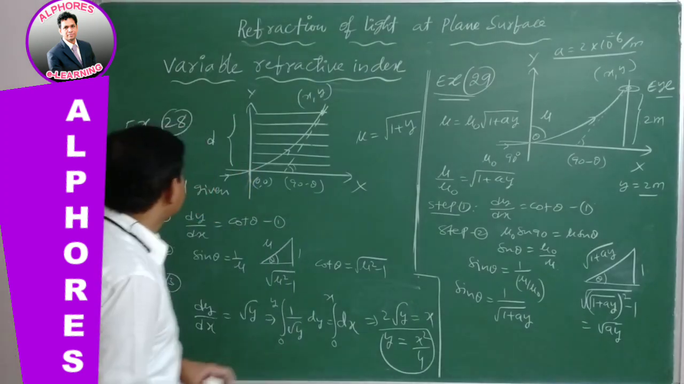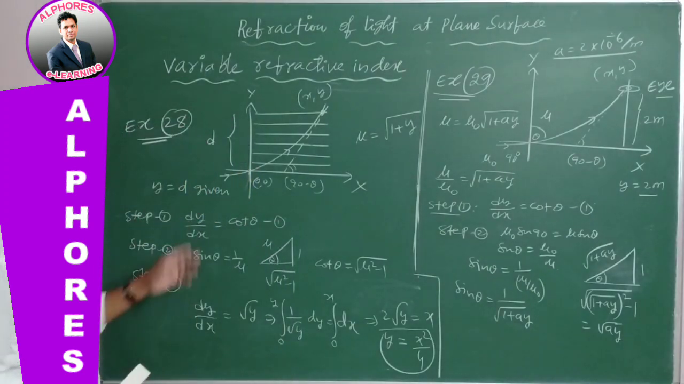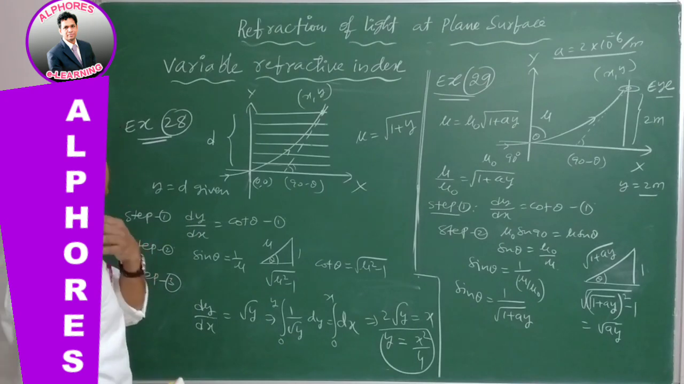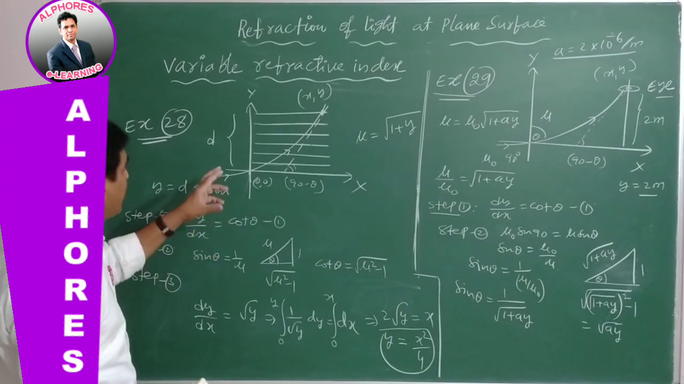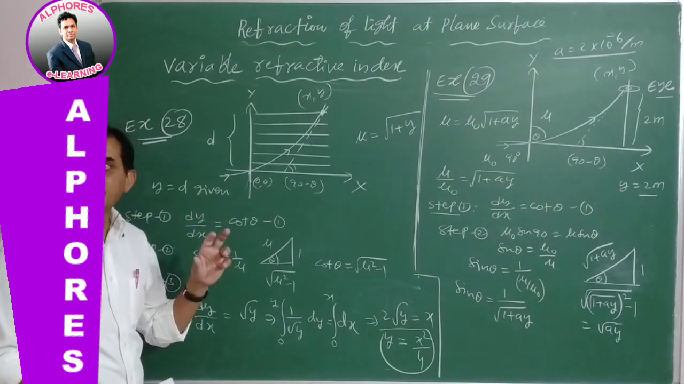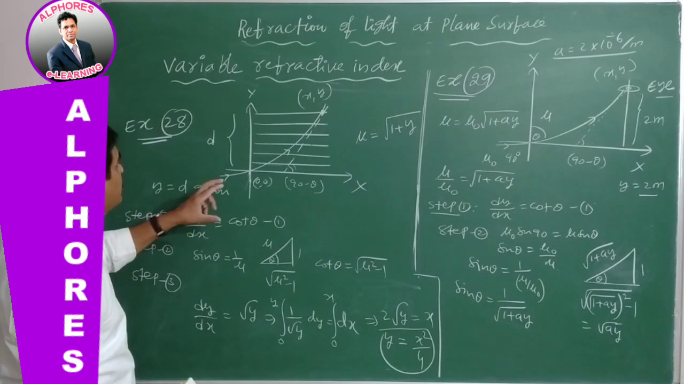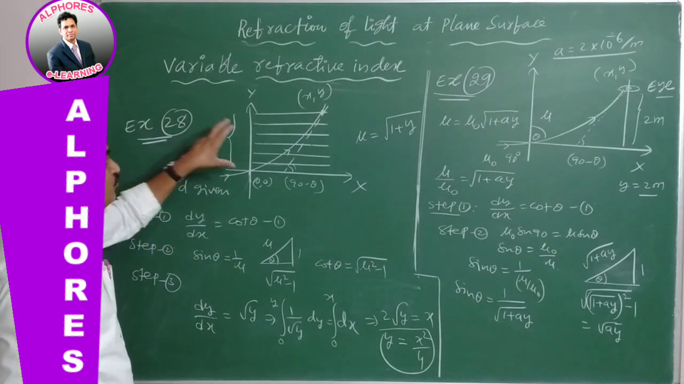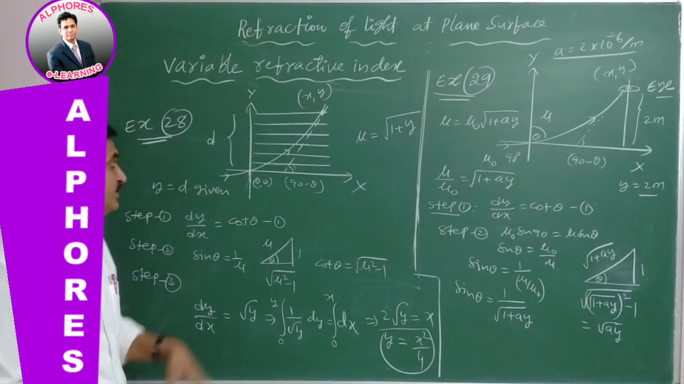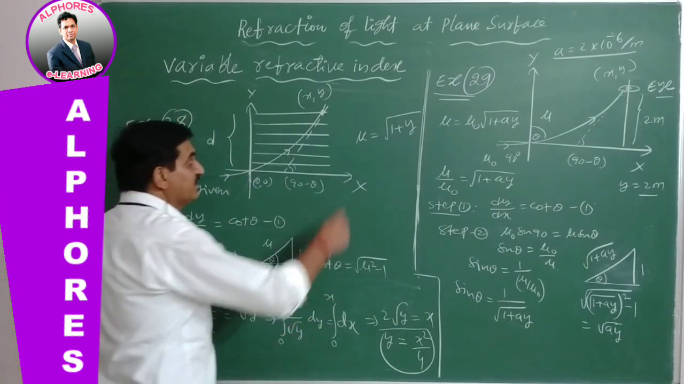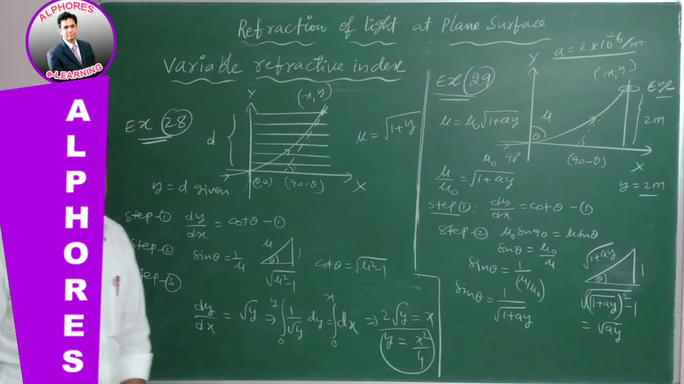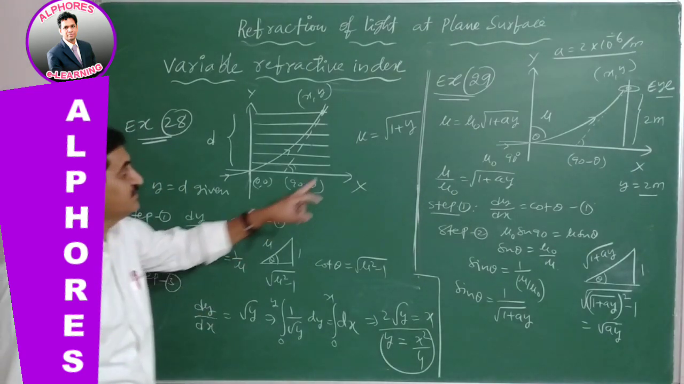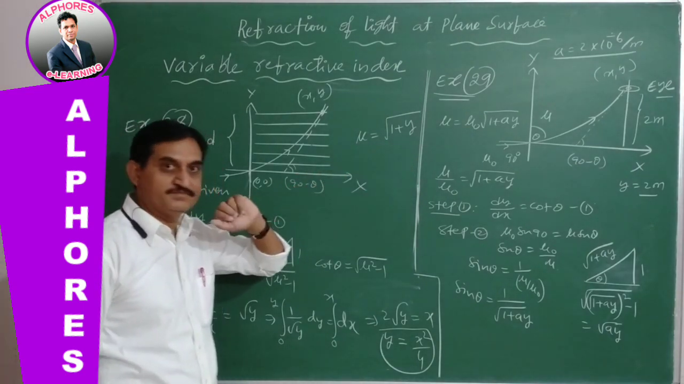Yeah, let us go for problems related to variable refractive index. Now in this case, the 28th example. Here a slab, which is a denser medium, of thickness d, whose refractive index is changing along the y direction, given by the function mu is equal to root over 1 plus y. In the sense that along the y direction the refractive index is changing.